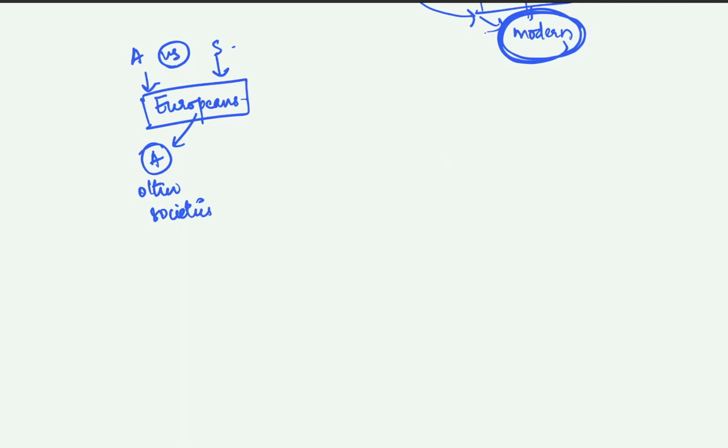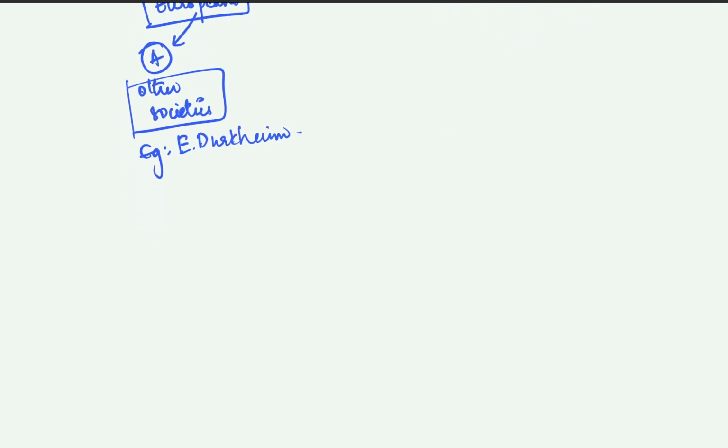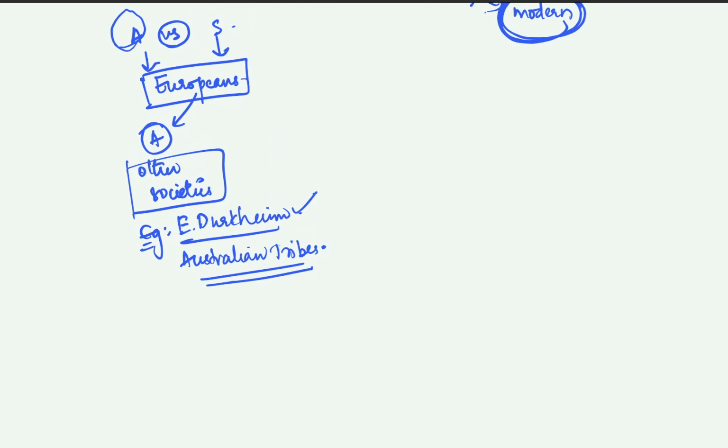For example, here you can take the example of Emile Durkheim. He basically studied Australian tribes, okay? And you might be wondering why I took Emile Durkheim's name, because he's a sociologist, but here we are talking about anthropology. I've taken his name because Emile Durkheim did not conduct a study of his own. He used the anthropological studies already there on these tribes, right?